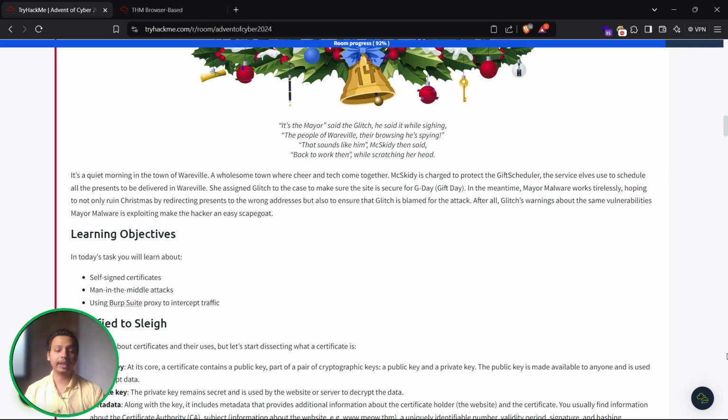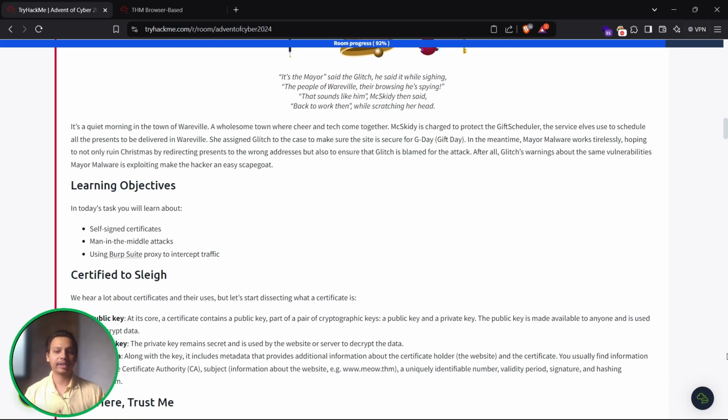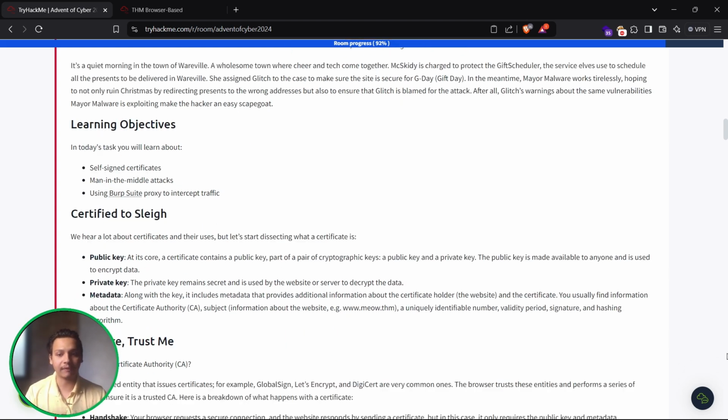She assigned Glitch to the case to make sure the site is secured for G-Day, that is the gift day. In the meantime, Conj works tirelessly, hoping to not only ruin Christmas by redirecting presents to the wrong address, but also to ensure Glitch is blamed for the attack. After all, Glitch's warnings about the same vulnerabilities Conj is exploiting make him an easy scapegoat. So today our learning objective is to understand what a self-signed certificate is, and man-in-the-middle attacks using Burp Suite to intercept that particular traffic.